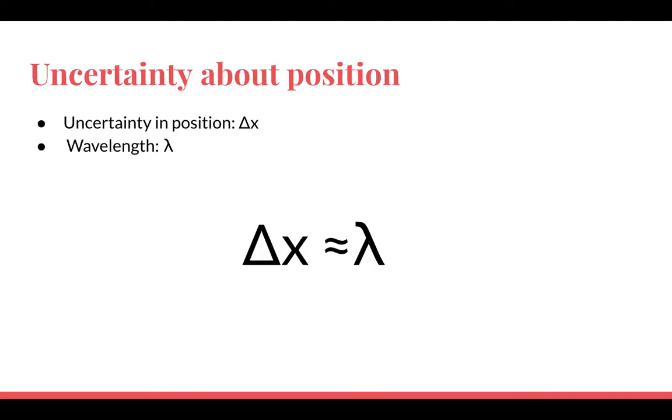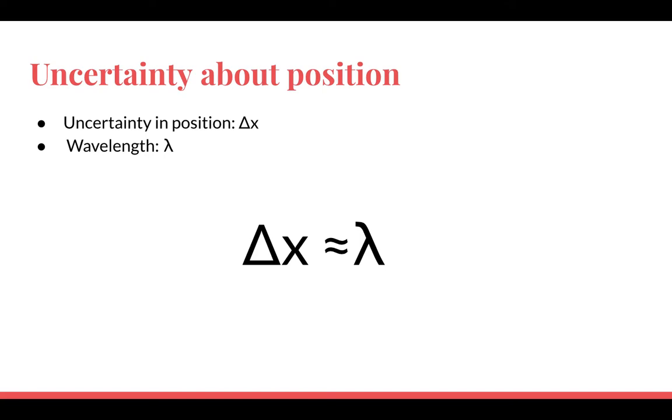Heisenberg's studies led him to conclude that there was a limit to how much you could know about the position and momentum of an electron. He called this limit uncertainty. There are two types of uncertainty in Heisenberg's equations. The first is uncertainty in position, which is represented by delta x.